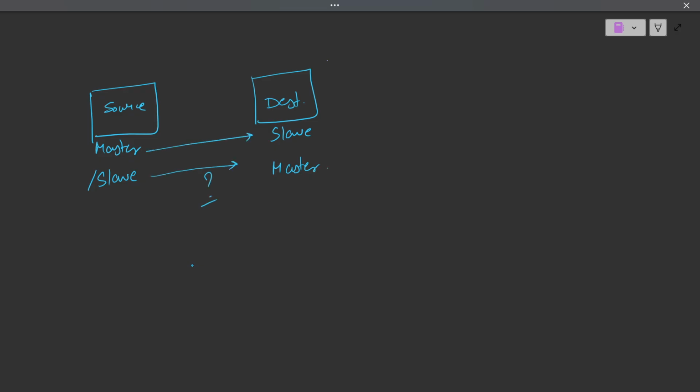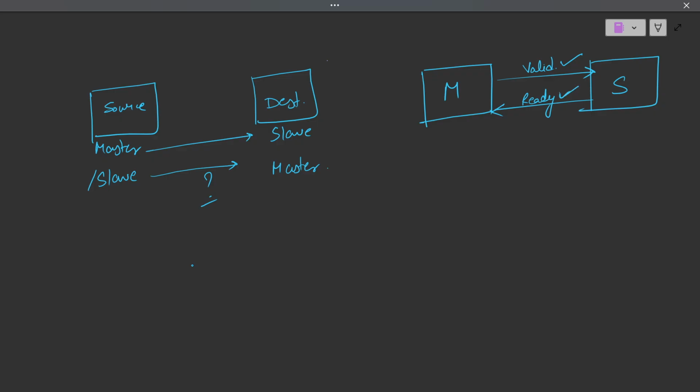How it happens, we'll see using an example. For example, I want to write data. My master wants to write data to the slave. So it will send a valid signal. It says I am having some valid data and I want to write it to you. The slave will send a ready signal that yes, I am also ready. You can write this data to me.